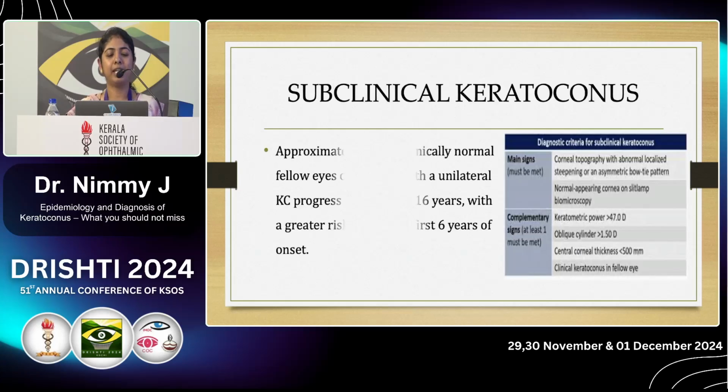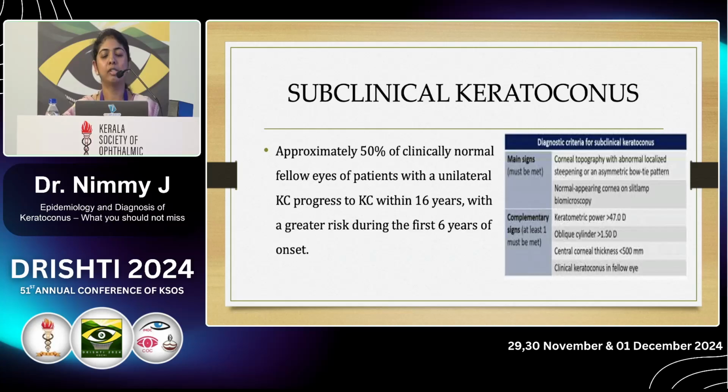This is subclinical keratoconus. In 50% of the clinically normal fellow eyes of patients with unilateral keratoconus have got subclinical keratoconus. They progress into keratoconus. So this is identified by using the newer imaging technologies like corneal topography and corneal tomography, and it will be dealt by Dr. Ashwati in the next session.